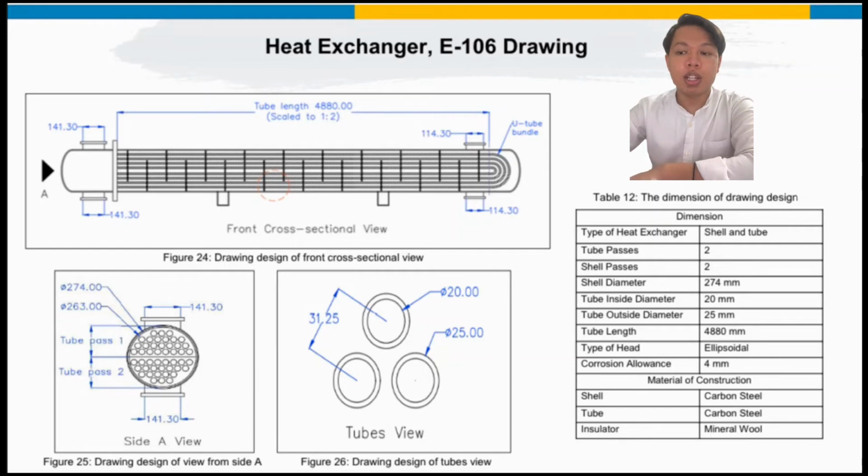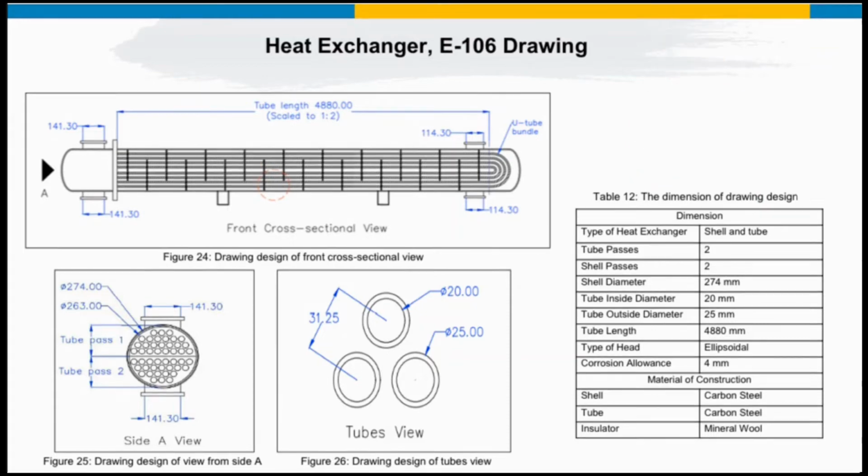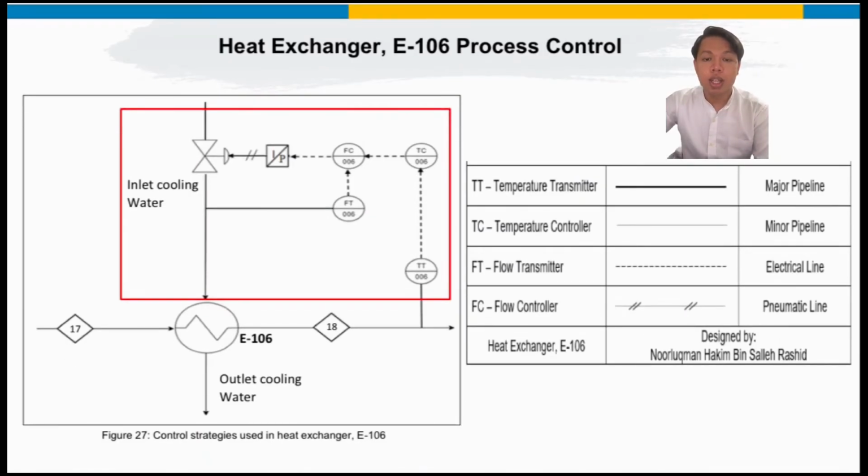And as for the material of construction, both shell and tube are using carbon steel, and the insulator is mineral wool. Now proceed with the process control. The transmitter will be set up at the outlet stream of the heat exchanger, and it will measure the temperature at stream 18. The transmitter will create a signal and send it to the temperature controller, and the temperature controller will compare it with the set point. Other than that, the signal also will be sent to the flow controller if there is any deviation of the value of the temperature at stream 18, and the control valve will control the inlet feed of the cooling water so that finally the target temperature at this outlet stream can be achieved.